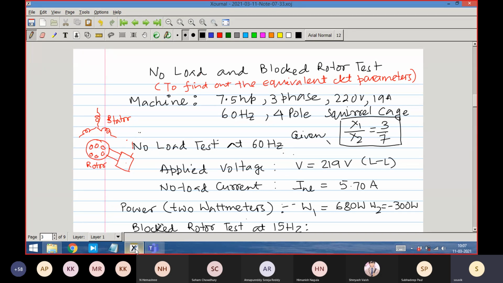At the end means from the power Pg into 1 minus S, which is the internal output power. Pg is the air gap power. Pg into 1 minus S is the output power internally before you subtract frictional losses and core losses. So core loss is subtracted at the end if it is mentioned, but for the time being, let us not complicate. We ignore core loss. Okay, so let us start with that kind of understanding and see what is happening in this case. A machine is tested, machine data is given.